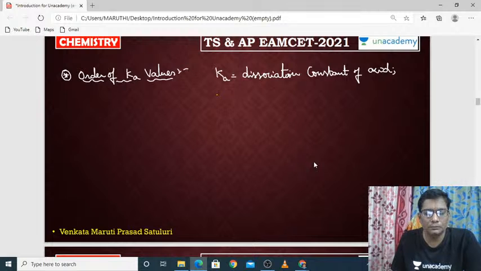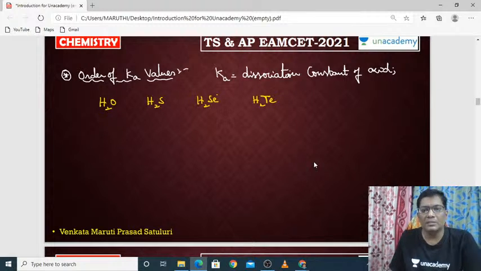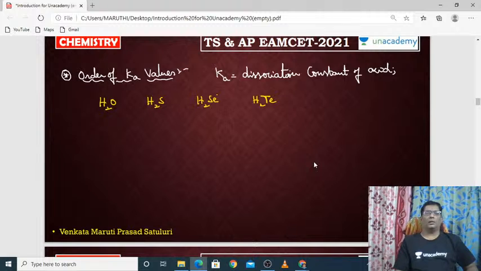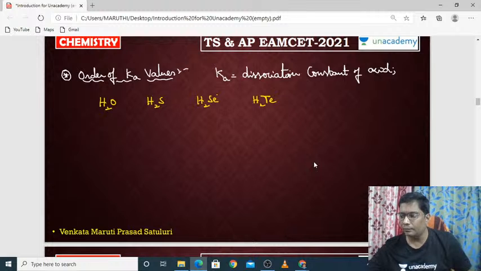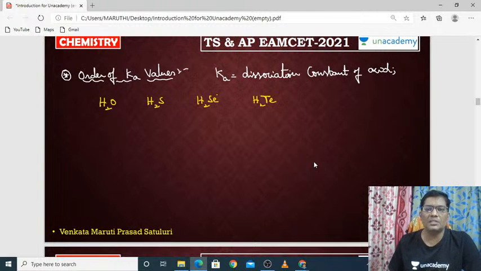I am taking H2O, H2S, H2Se and H2Te. See here, Ka value means dissociation constant of acid. So which molecule can easily donate the hydrogen, that is having the most amount of Ka value? That molecule is having the highest acidic nature.